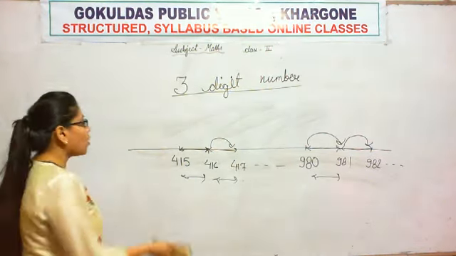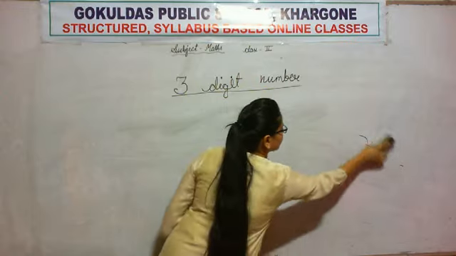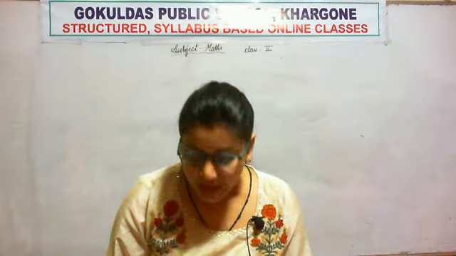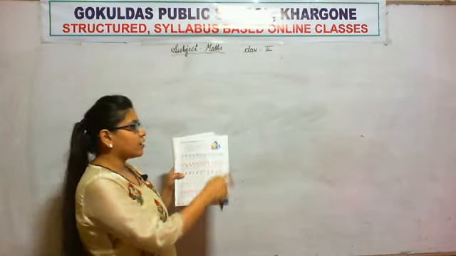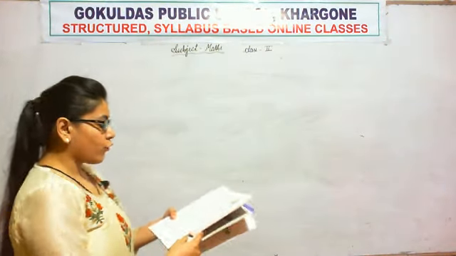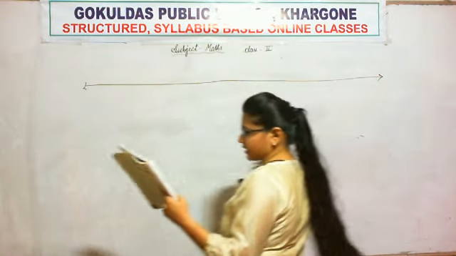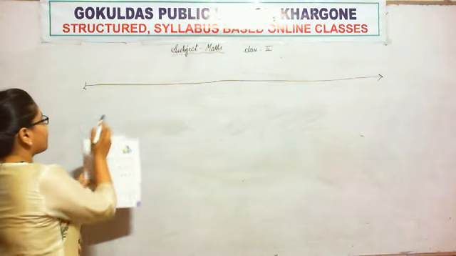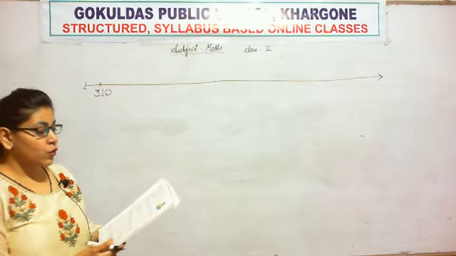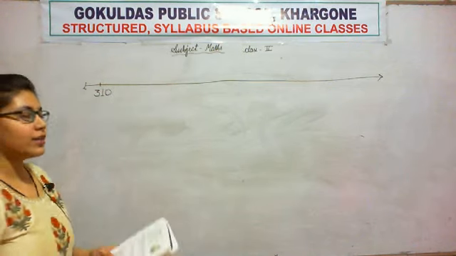Okay. Now open your book, page number 13. Here are some questions based on the number line. Now you understood what a number line is? Okay. So the very first question is of fill in the blanks. And the first number written over there is 310. So you know what will come after 310? Try to do it by yourself.